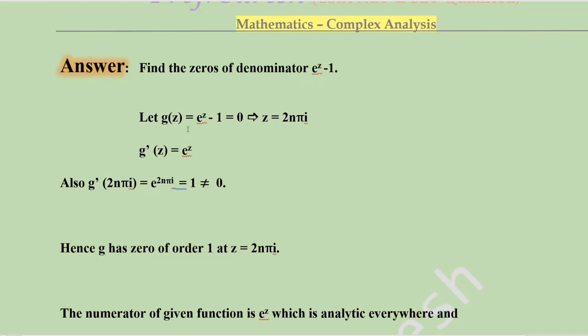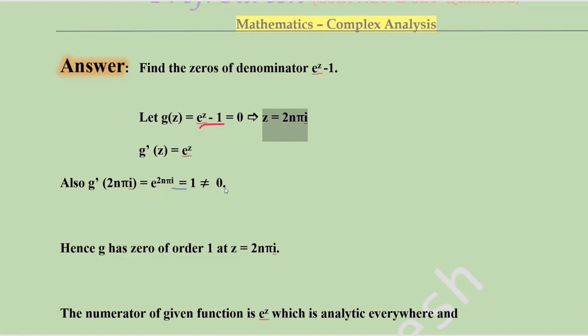Let the denominator alone be g of z equal to e power z minus 1. Put it equal to 0, that implies e power z equal to 1. e power z equal to 1 means z equal to 2n pi i. Now g dash of z, differentiate this: e power z minus 0, so e power z. Now also g dash of 2n pi i equals e power 2n pi i, which is equal to 1, not equal to 0.